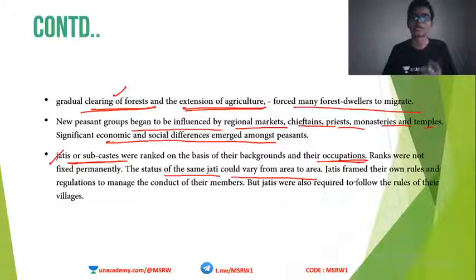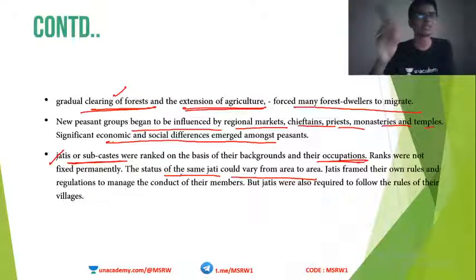Okay, and jatis framed their own rules to manage and conduct their members. That we even know. Even now, different jatis have different rituals, different rules and regulations in society. Even now, say a person dies, the final rites performed by different jatis are different.